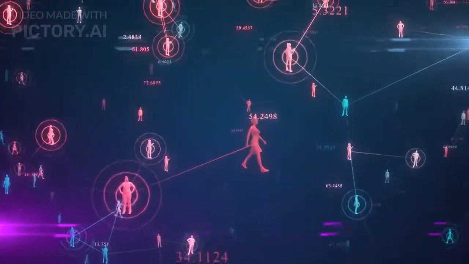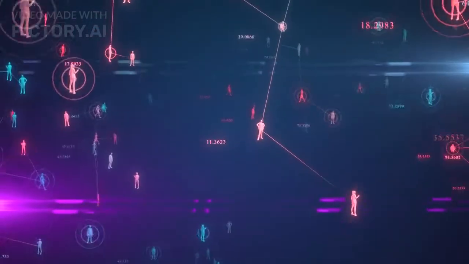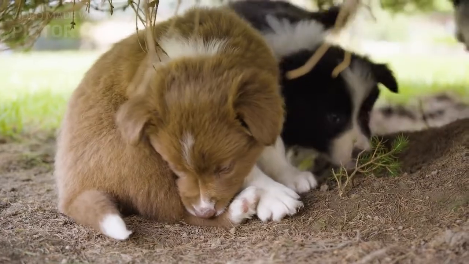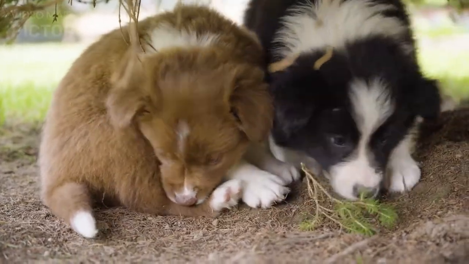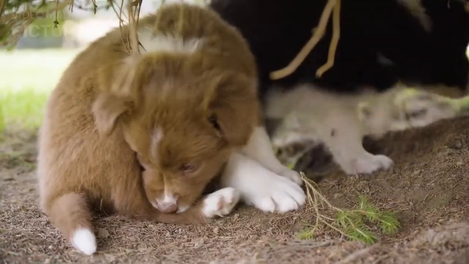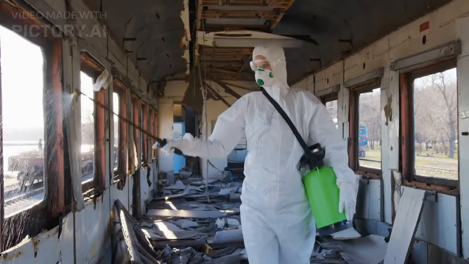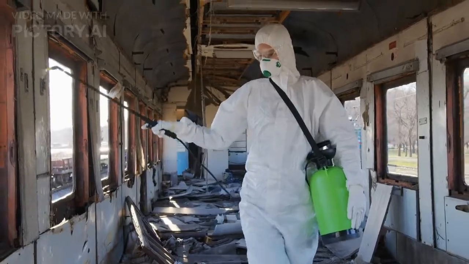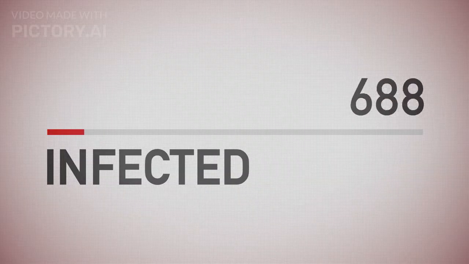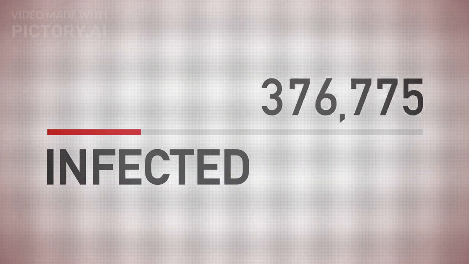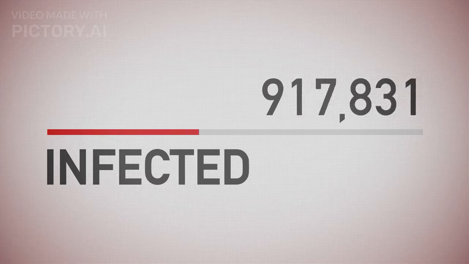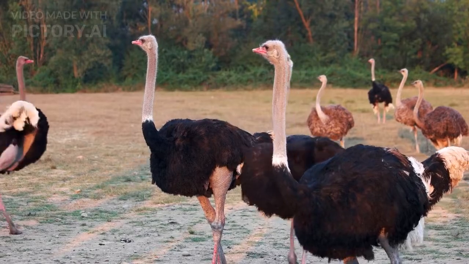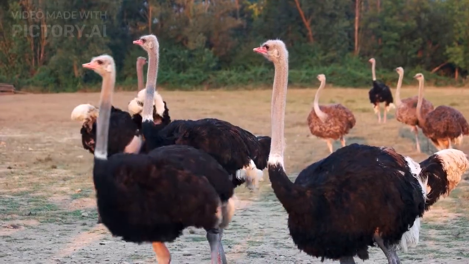Ebola spreads through contact with bodily fluids of infected people or animals. This can happen through direct contact, such as when an infected person touches another person, or when an infected animal bites or scratches a human. The virus can also spread through contact with contaminated surfaces, such as clothing or bedding. Healthcare workers who care for Ebola patients are also at high risk of infection, as they come into contact with bodily fluids regularly.